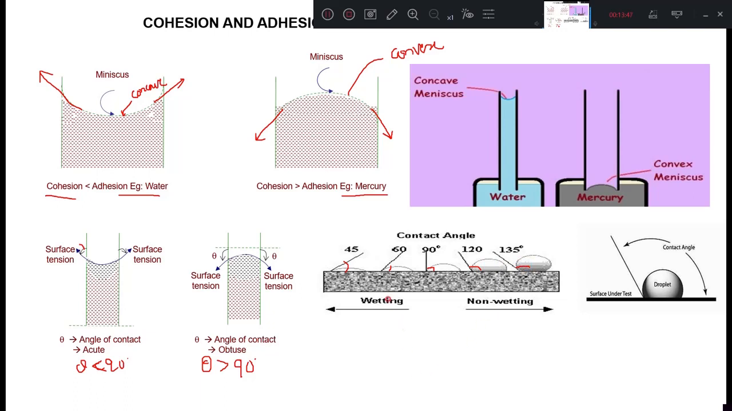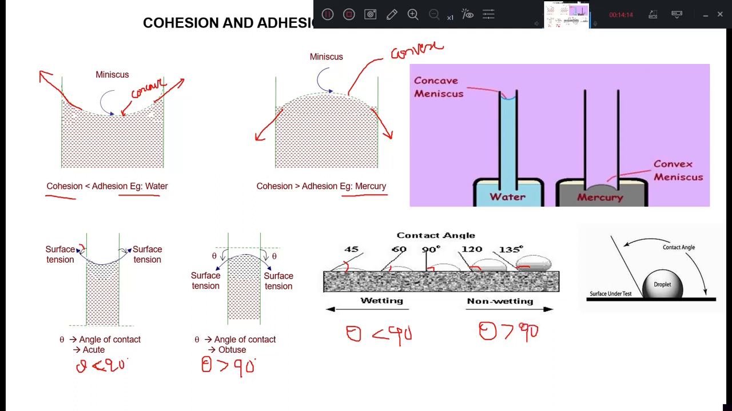And those liquids which have an angle less than 90 degrees, they wet the surface, and those liquids which have more than 90 degrees angle of contact are called non-wetting liquids. So theta is less than 90 degrees in the case of a wetting liquid, and for a non-wetting liquid theta is more than 90 degrees.